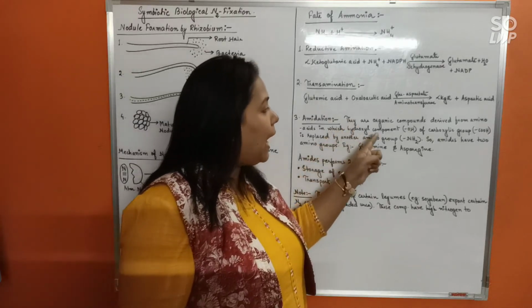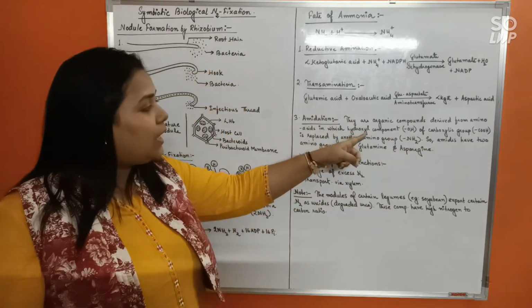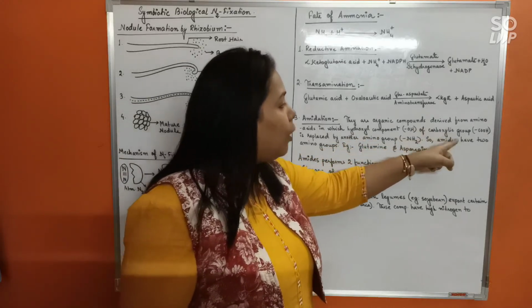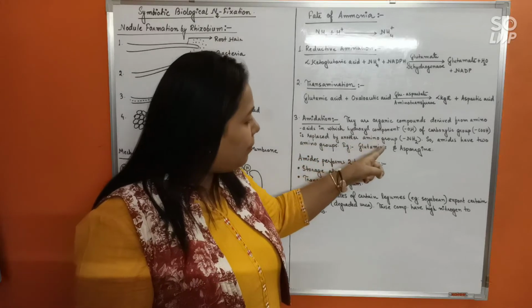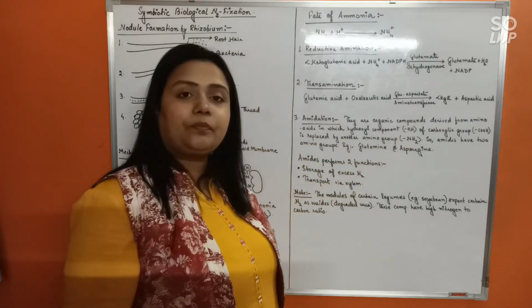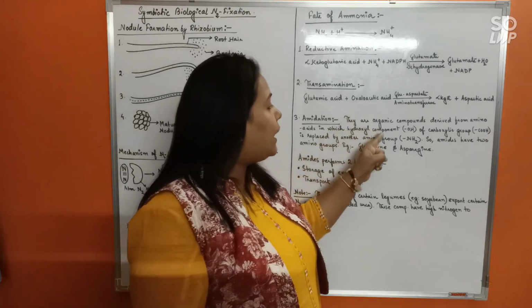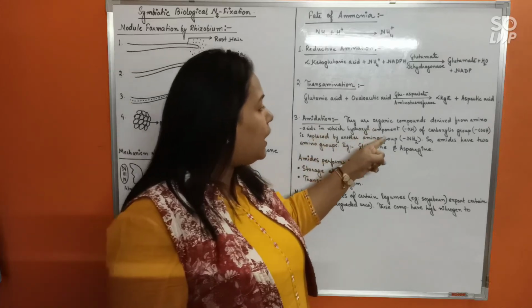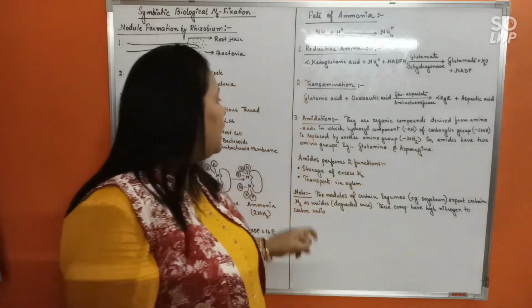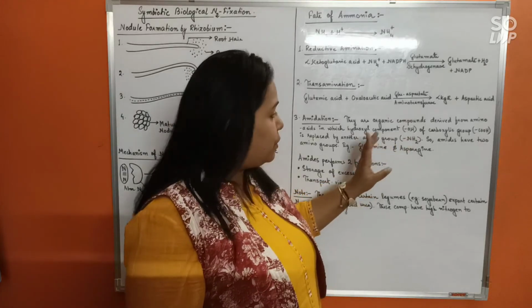They are organic compounds derived from amino acids in which the hydroxyl component of the carboxyl group is replaced by another amino group.